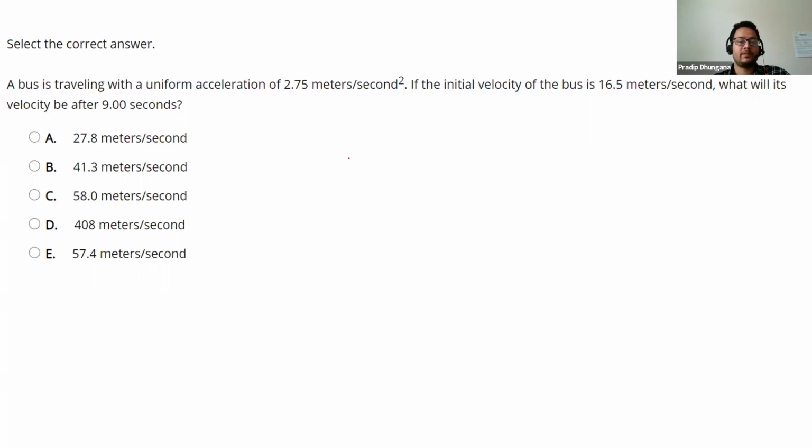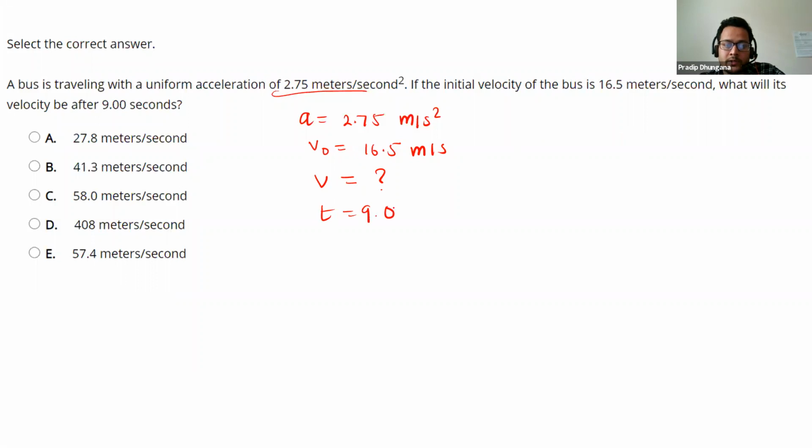So let's identify all the information provided, then we'll solve this problem. We have uniform acceleration. I'll write a for acceleration, 2.75 meter per second squared. Initial velocity is given, v0, 16.5 meter per second. This is the short form for meter per second, don't get confused. What will its velocity be? Final velocity we need. And then time is given, 9 seconds.